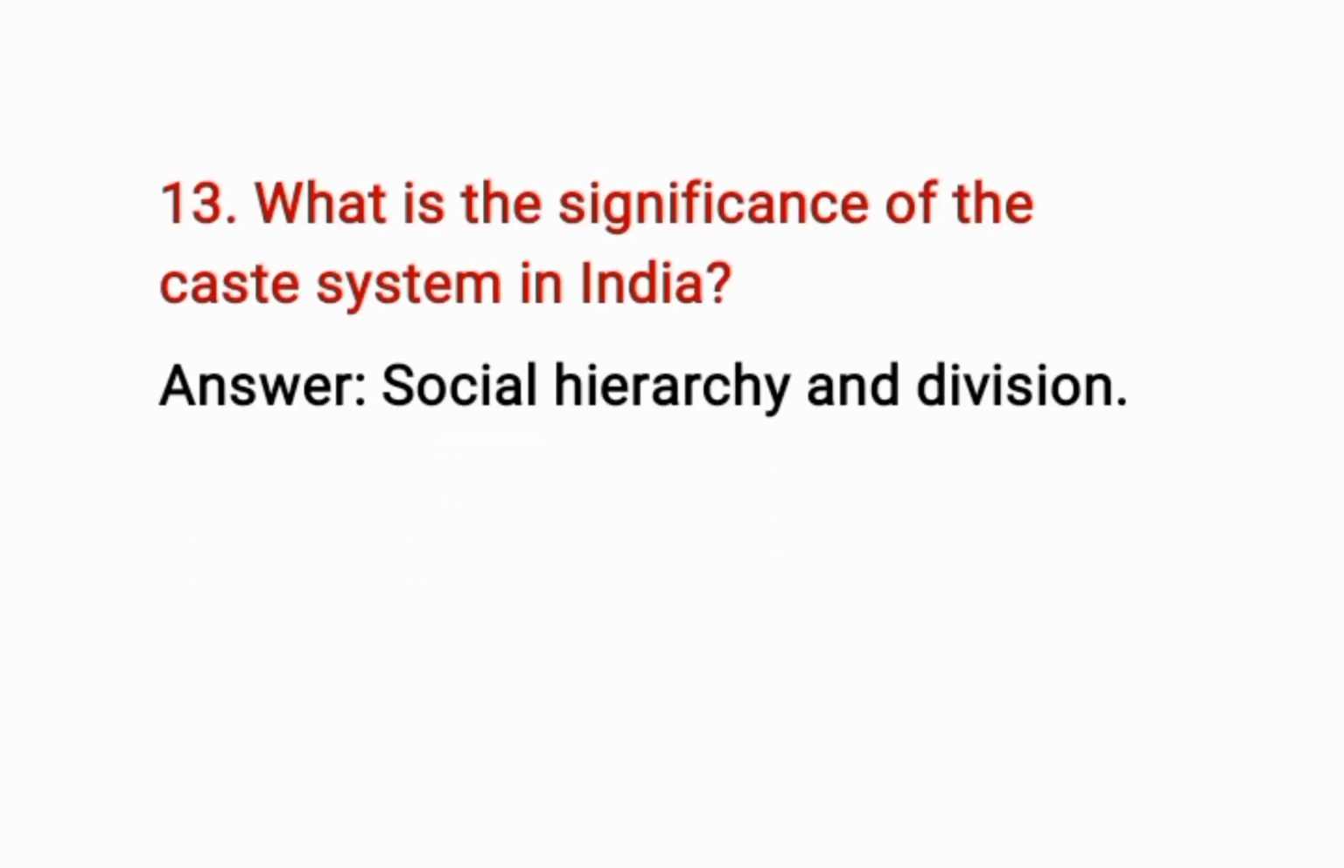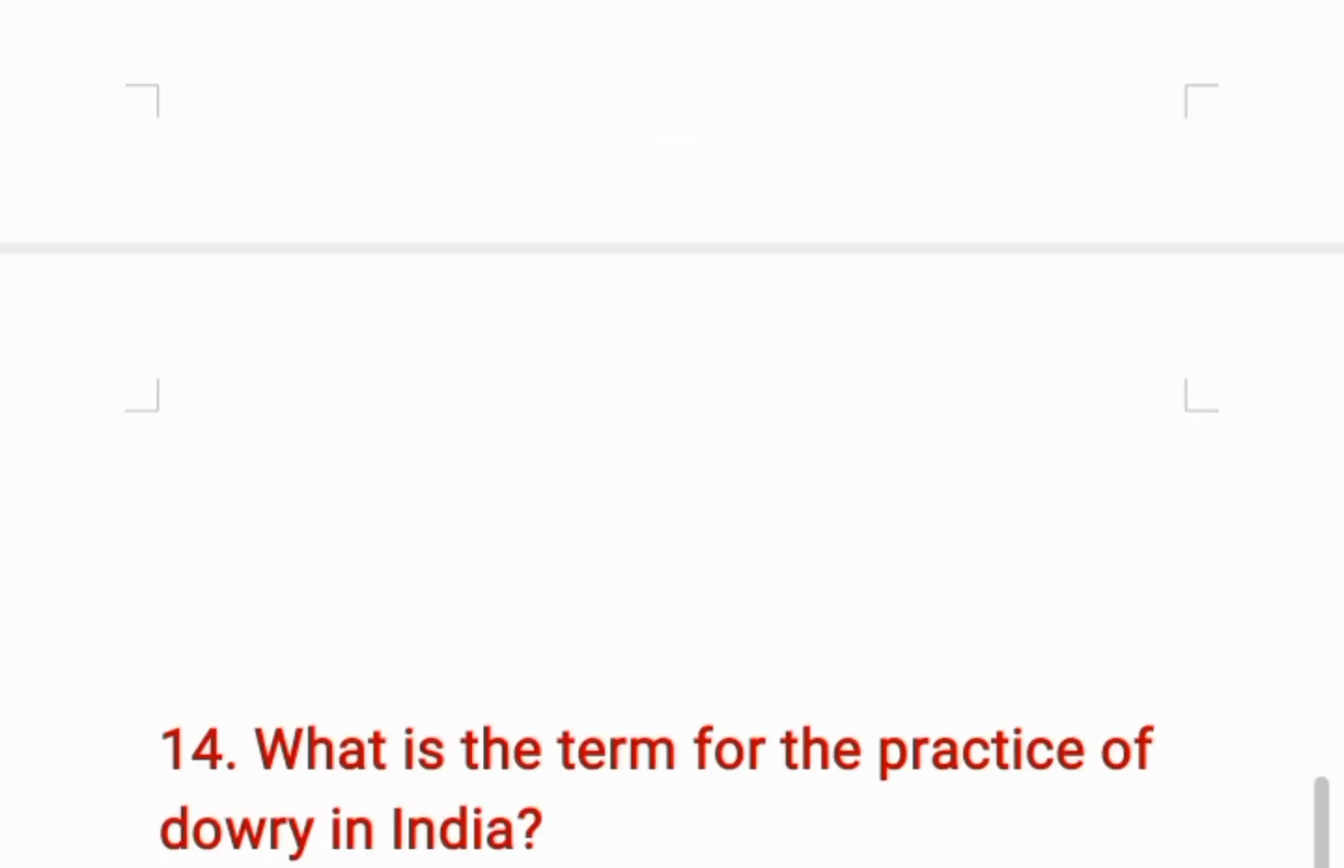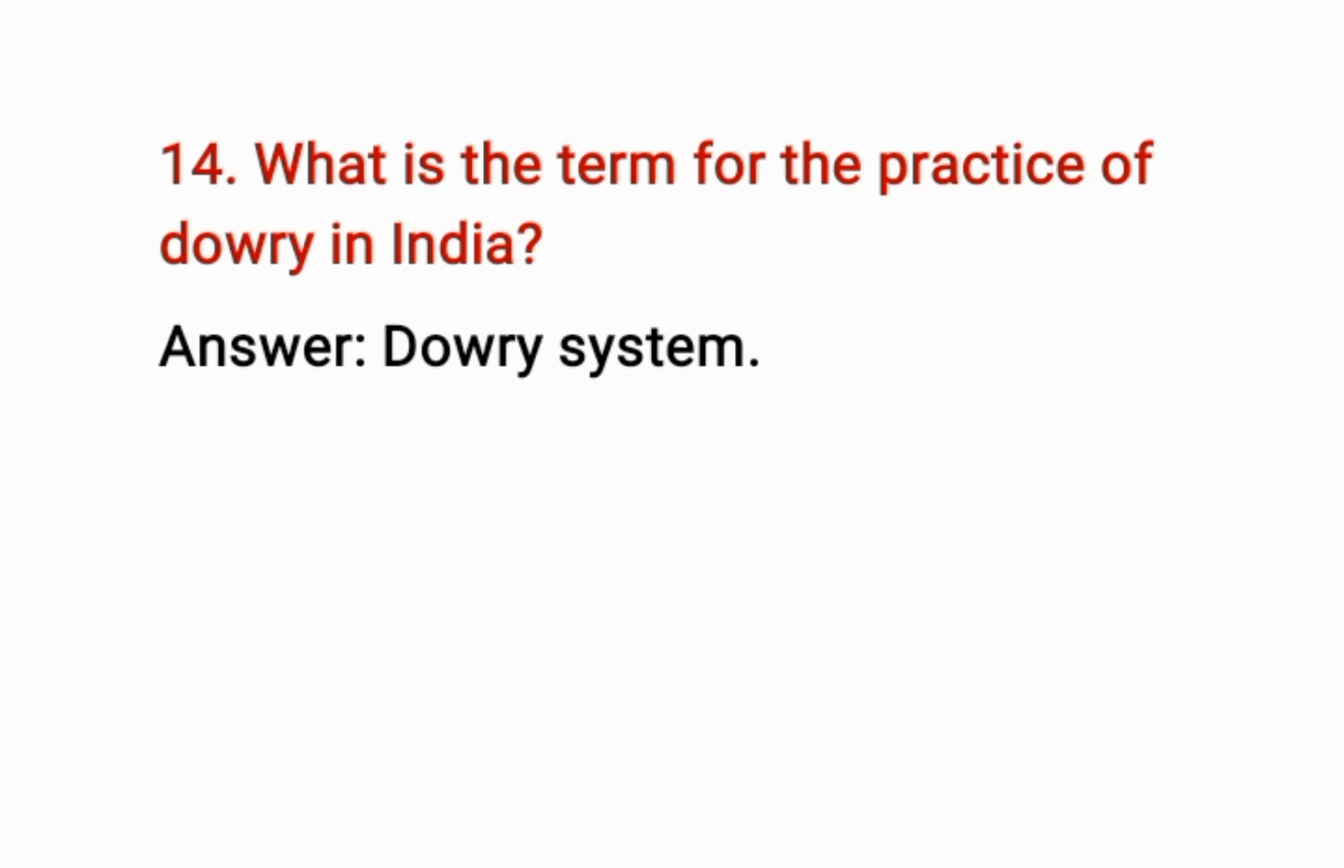Okay, question number 13. What is the significance of the caste system in India? The answer is social hierarchy and division is the significance of caste system in India. Okay, question number 14. What is the term for the practice of dowry in India? The answer is dowry system is the term for practice of dowry in India.